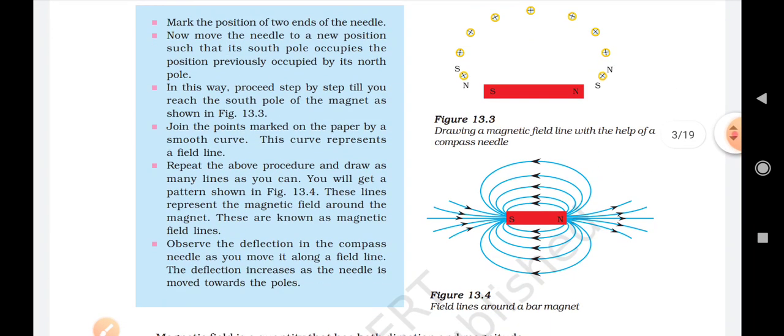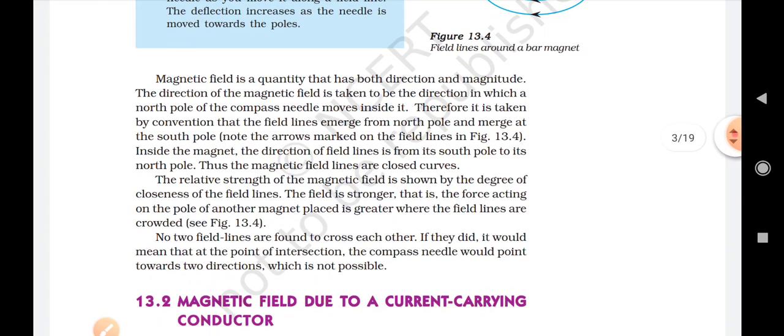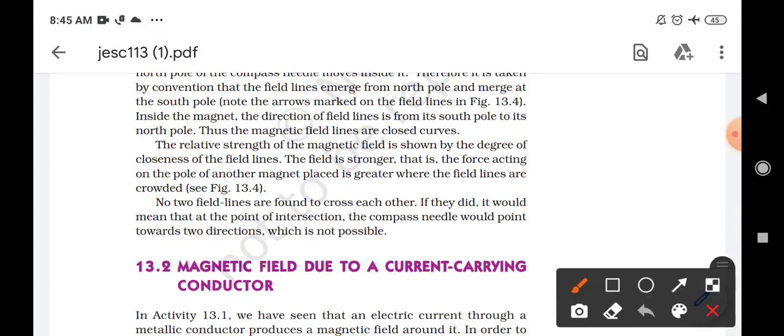And when I said that the lines of force never intersect each other, let us see here. The strength of the magnetic field is shown by the closeness of the field lines, and the field is stronger, that is, the force acting on a pole of another magnet placed there is greater where the field lines are crowded. Magnetic field lines never intersect each other. Closer to the poles, their field strength is really high, but they never intersect.